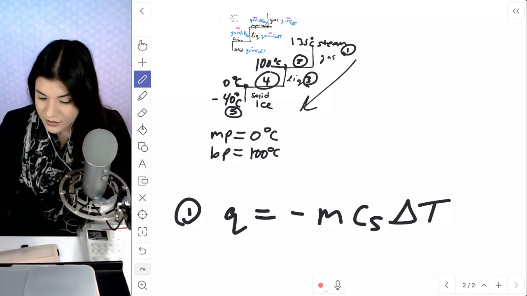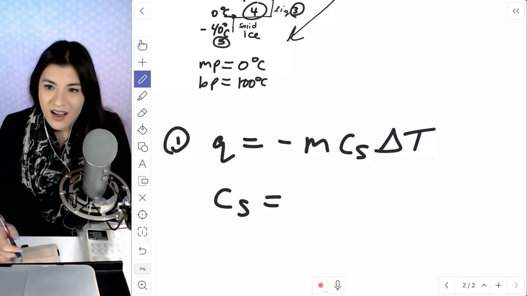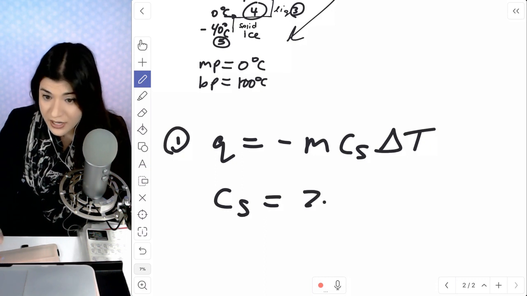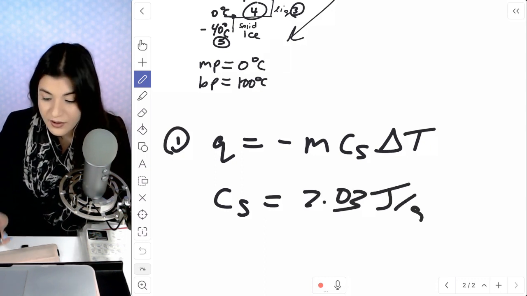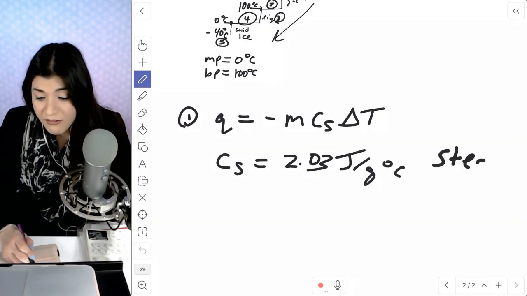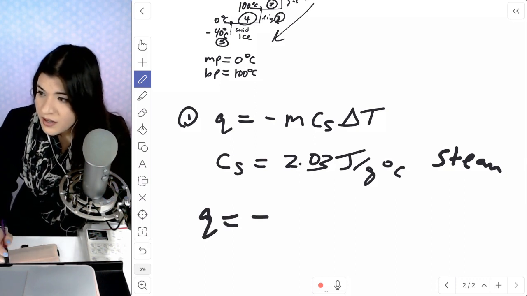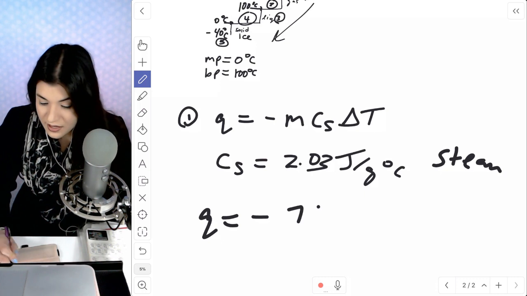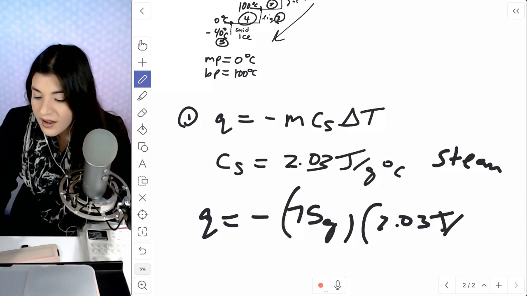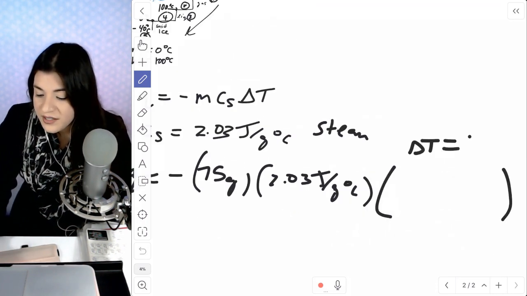Okay, so here it is. What they should have provided you with was that the heat capacity of water would be 2.03 joules per gram Celsius. Okay, there we go. This is specifically for steam. I'm going to plug everything in and solve. We were given a mass of 75 grams, and then our specific heat capacity, plug that in as well. The main thing with these that is a little bit tricky is figuring out your change in temperature. Remember, that's your final minus your initial.